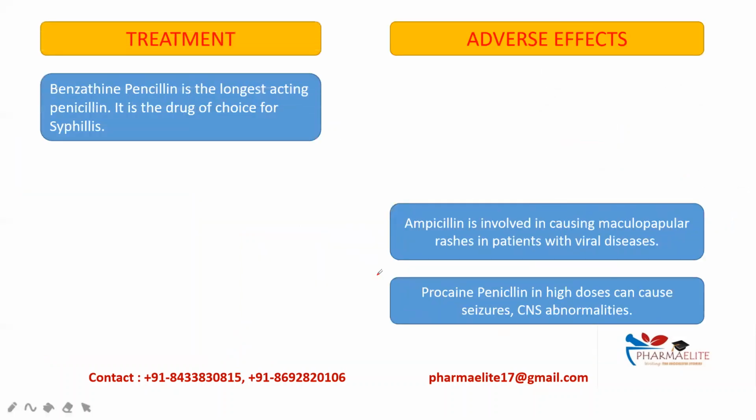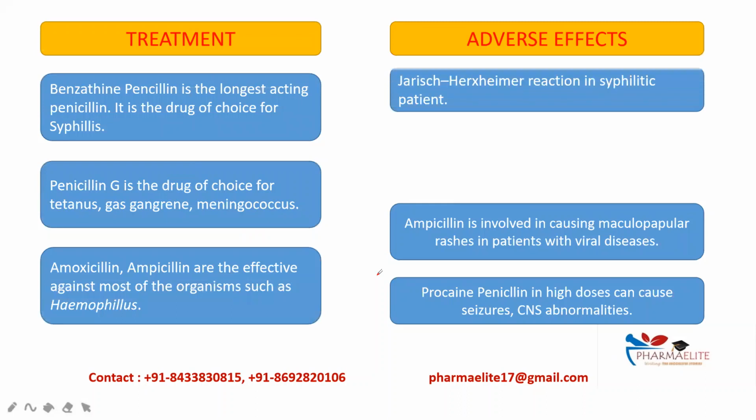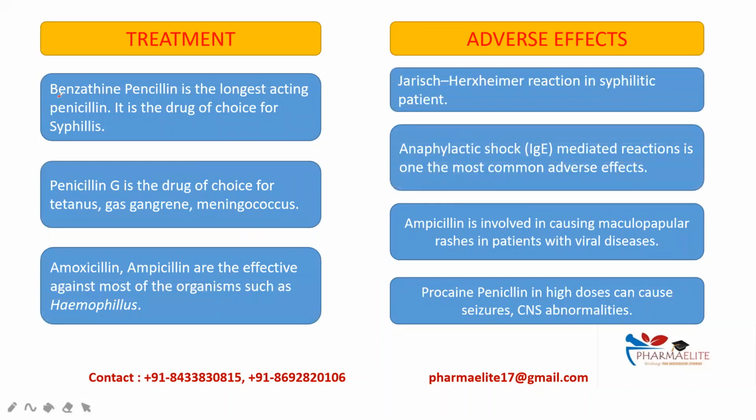Next part, the treatment and the adverse effects. The first point for treatment says benzathine penicillin is the longest acting penicillin and it is a drug of choice for syphilis. Important. Penicillin G is a drug of choice for tetanus, gas gangrene and meningococcus.